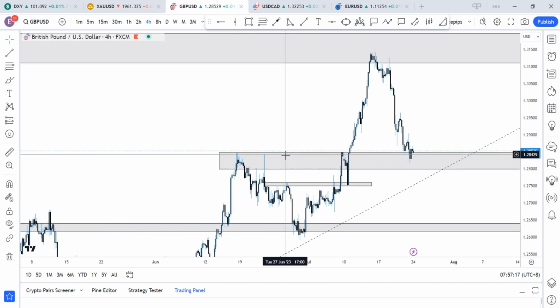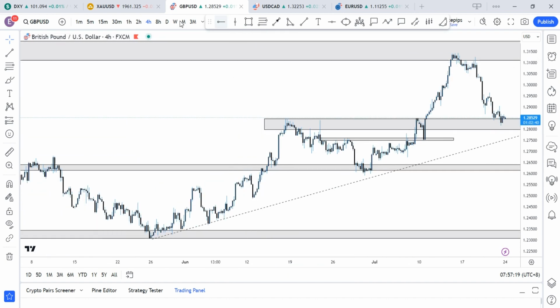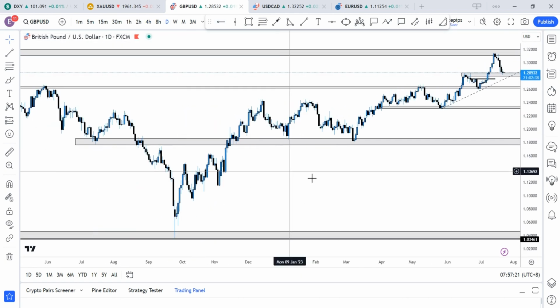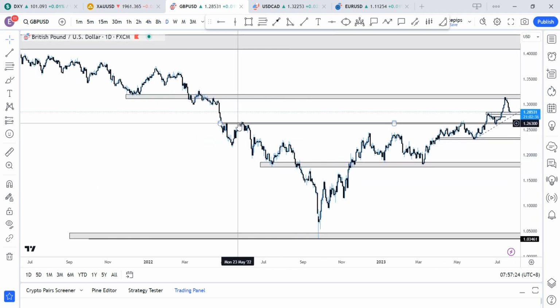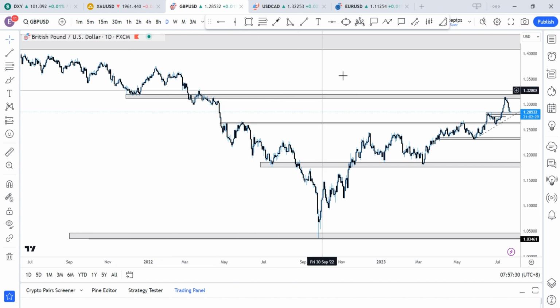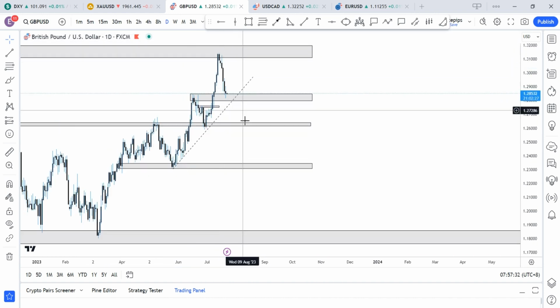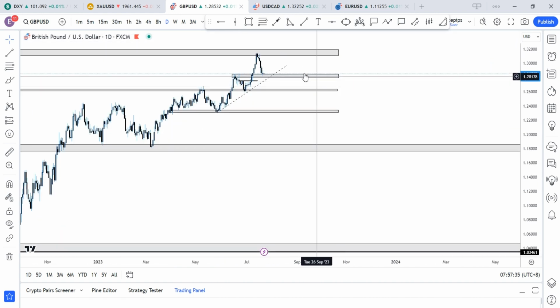And finally, on pound USD, if you look at the daily time frame, we've seen what pound USD has done. We've seen price break above this strong resistance region, and come back all the way to this region again. I'm looking at a very strong resistance region there. We will pull back. Now we need a continuation to the upside.